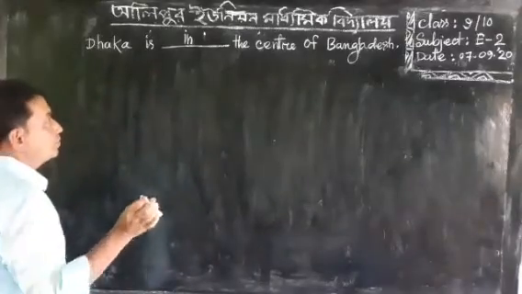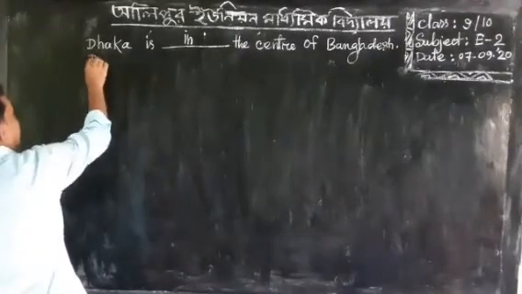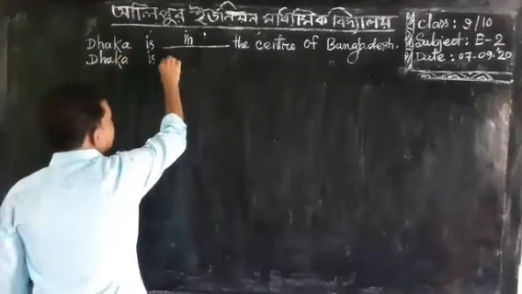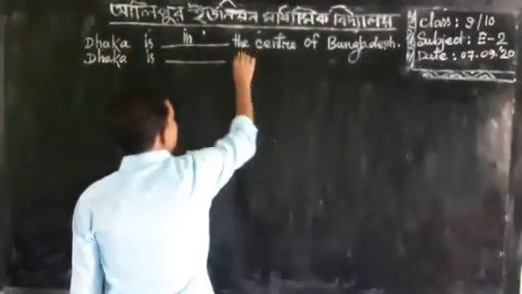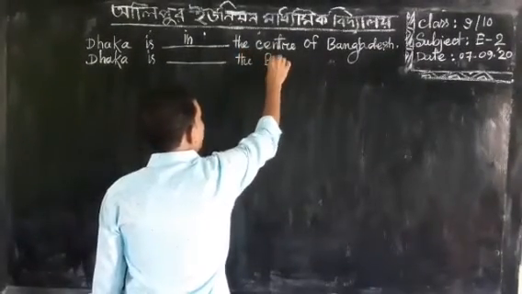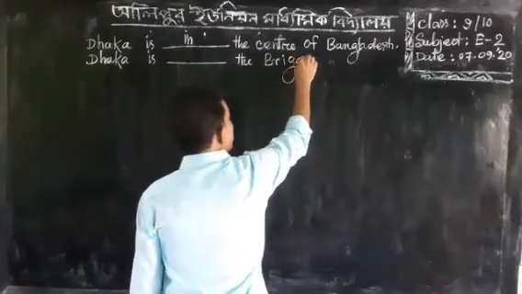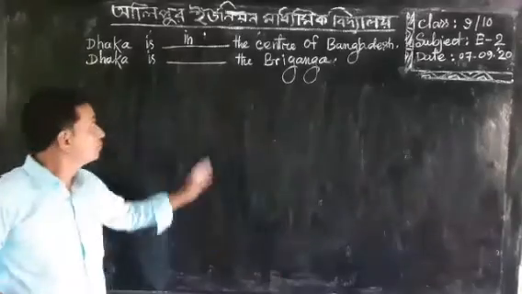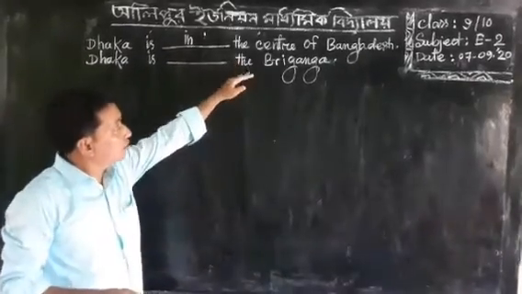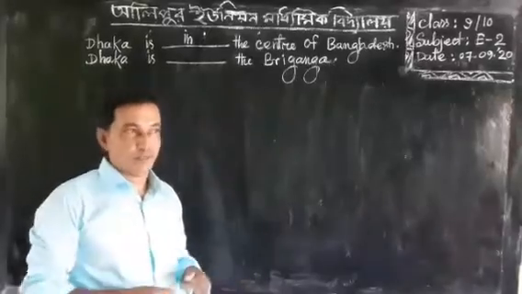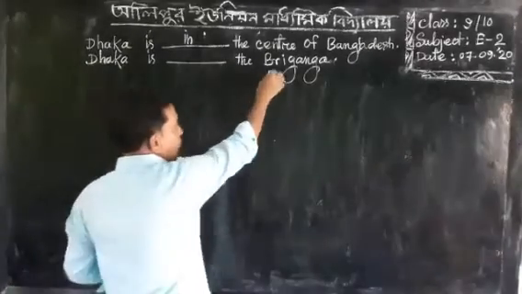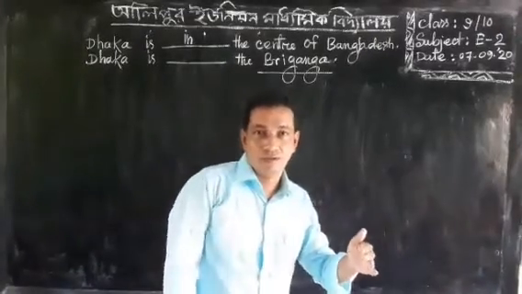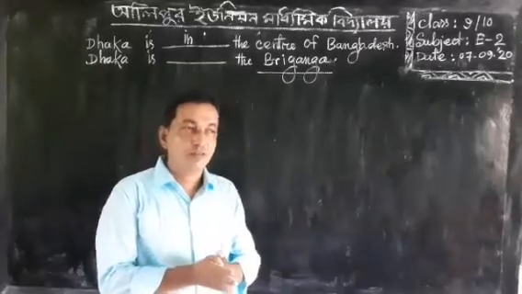Next one, I am giving you another type of example. Dhaka is belong the Buriganga. Here is another type of example, and you see that Buriganga is the name of a river, and Dhaka stands beside this river.